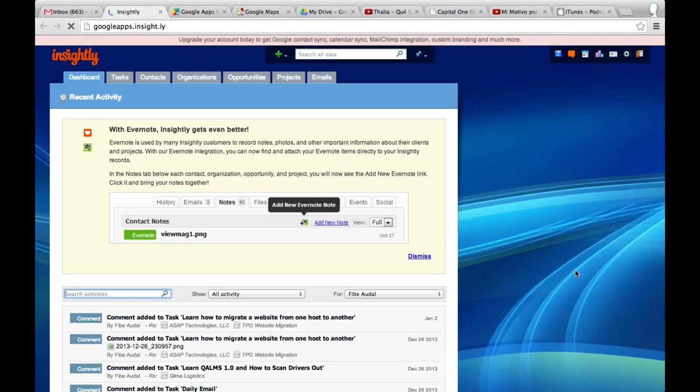Now, why do I say Insightly is one of the most powerful tools? The reason is because it is so simple. No bells and whistles, not a lot of things to learn, and that to me is power. Simplicity is exactly what I go after. Why? Because I have no time to learn complicated systems, nor do I care. I just want something that works, that does the job, so I can get on with my life and the things that I've got to do.